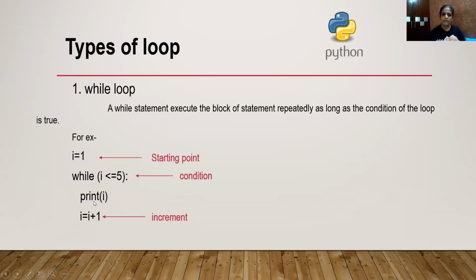We have come inside the while. What is written inside while? Print I. So I'm printing the value of I. And then I need to increase the value. The third thing is what? I finished the first and second things. I gave the starting point, I gave the condition, and the third will be my increment or decrement. So I'm increasing the value. Now I need to print the values from 1 to 5, so I have to increase. So I have mentioned here I plus 1.